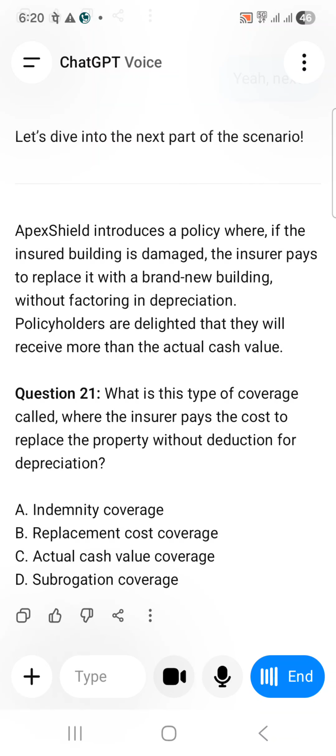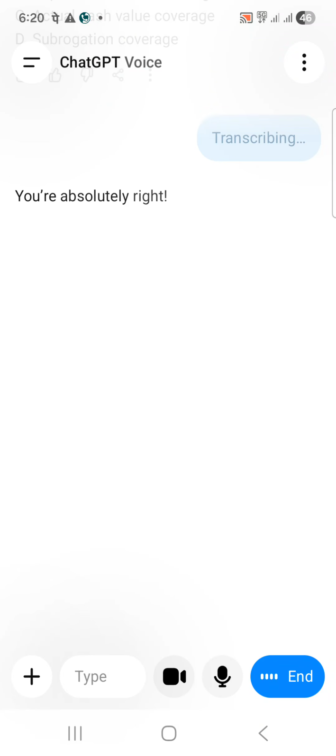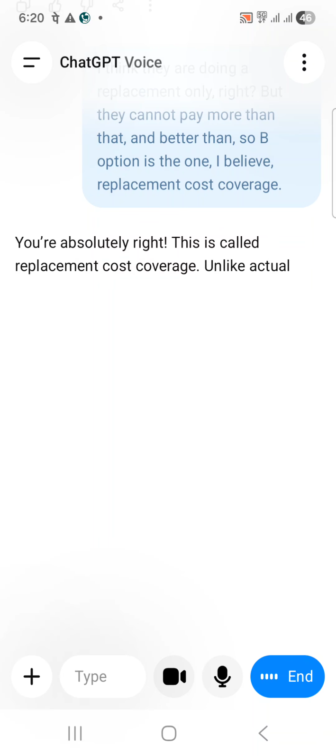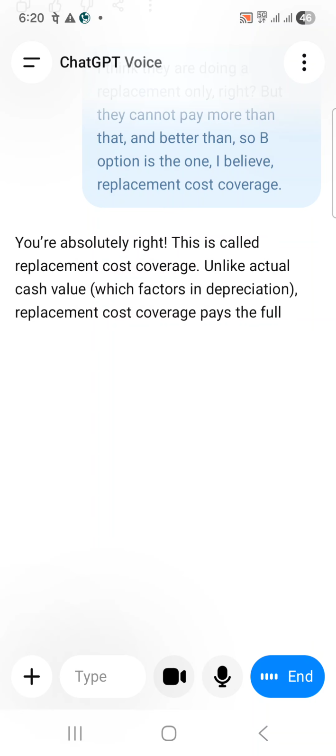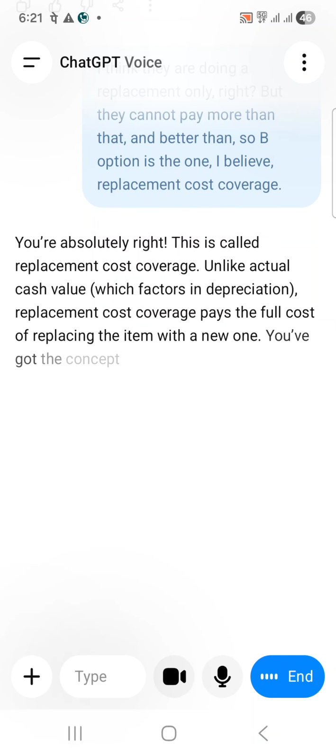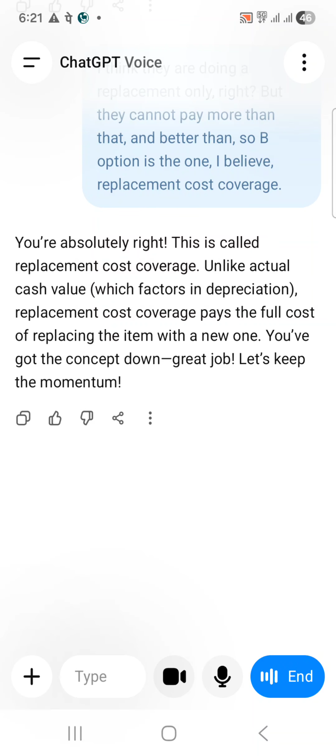I think they are doing a replacement only, right? But they cannot pay more than that. B option is the one I believe. Replacement cost coverage. You're absolutely right. This is called replacement cost coverage. Unlike actual cash value, which factors in depreciation, replacement cost coverage pays the full cost of replacing the item with a new one. You've got the concept down. Great job. Let's keep the momentum. Next.